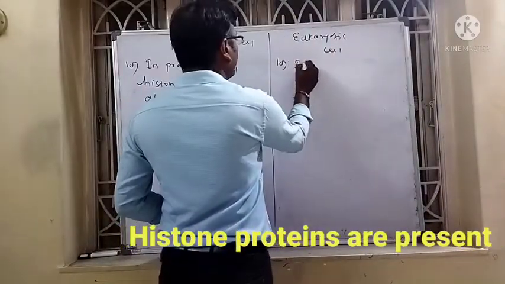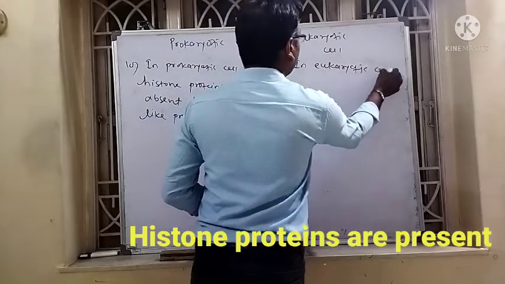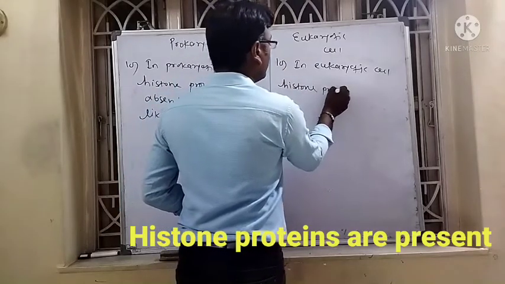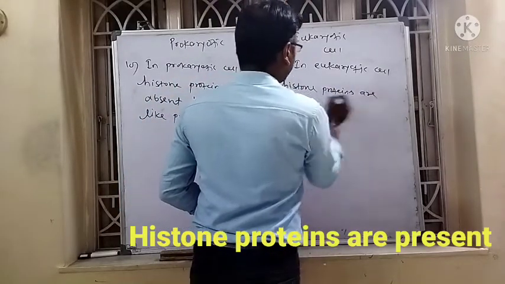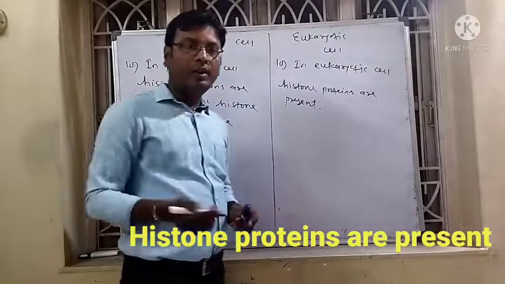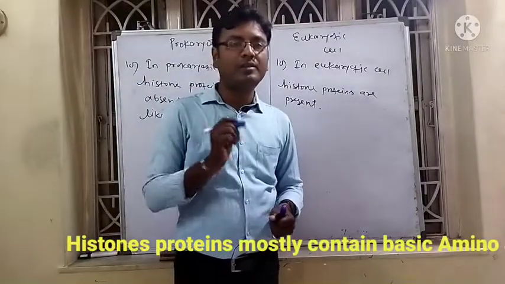In eukaryotic cells, histone proteins are present, which surround the DNA, and histone proteins mostly contain basic amino acids.